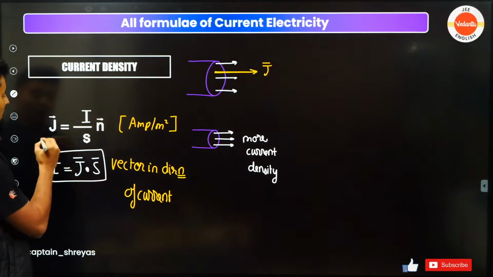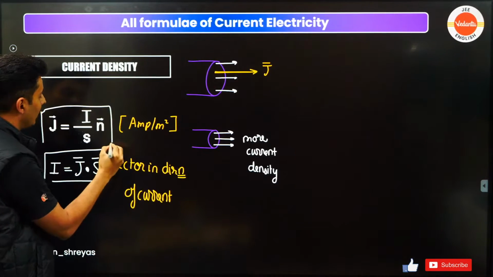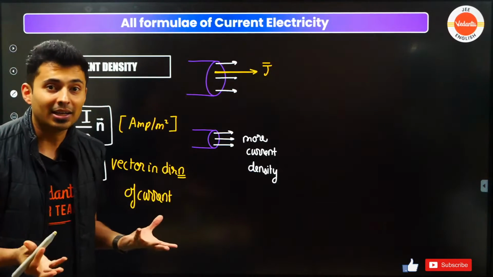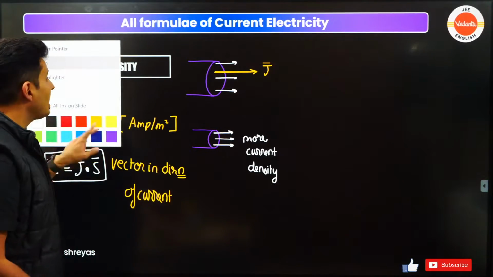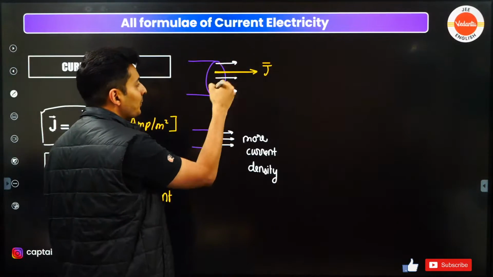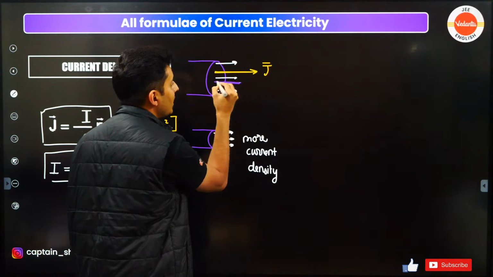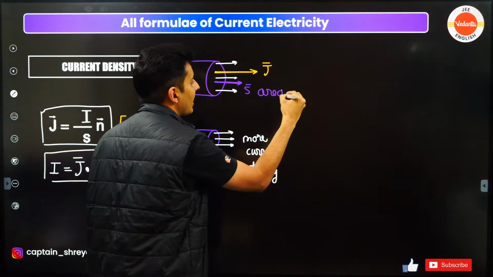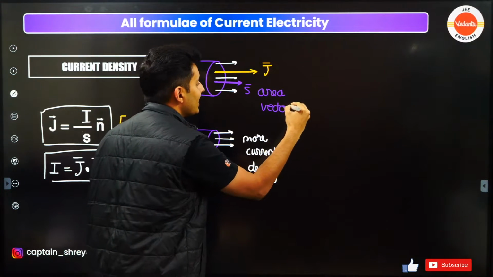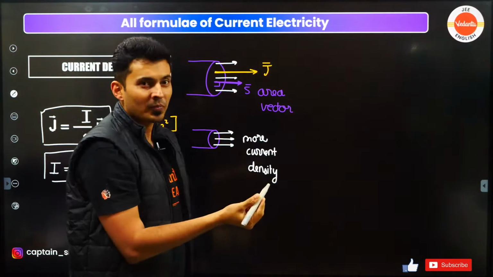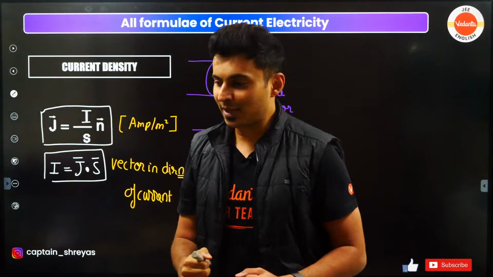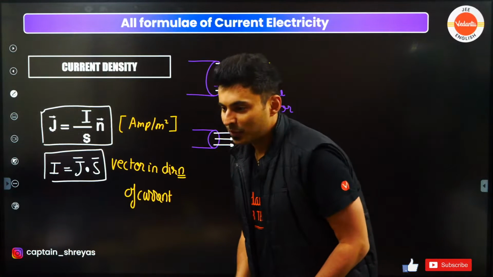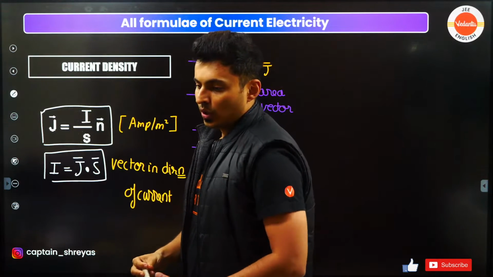This is also a very important formula. Remember, there is a dot product over here. What is S vector? S vector means the area vector. You have this area, and the normal drawn to it is called the area vector, which you would have seen in Gauss's law also, or magnetic flux. I hope this is clear, guys. Very good.